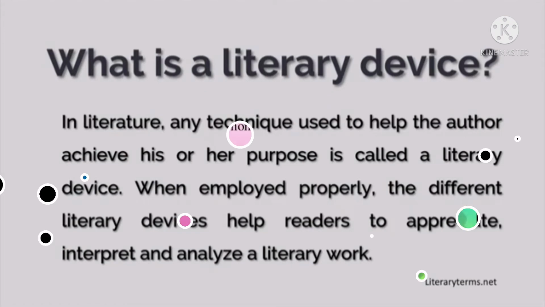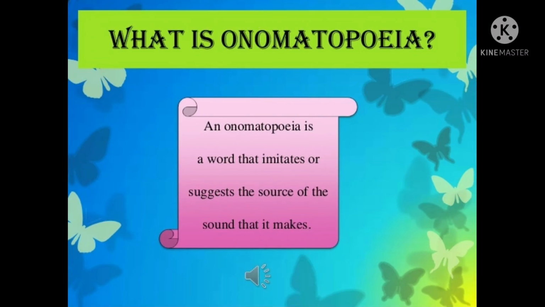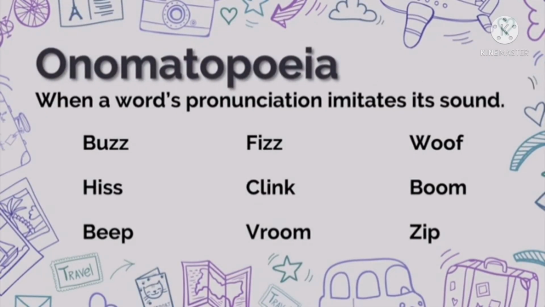Now let's start with the first one, onomatopoeia. What is onomatopoeia? Onomatopoeia is using words that sound exactly like the sound they represent. It literally means imitating the word. For example, buzz, fizz, woof, hiss, clink, boom, beep, vroom, zip.